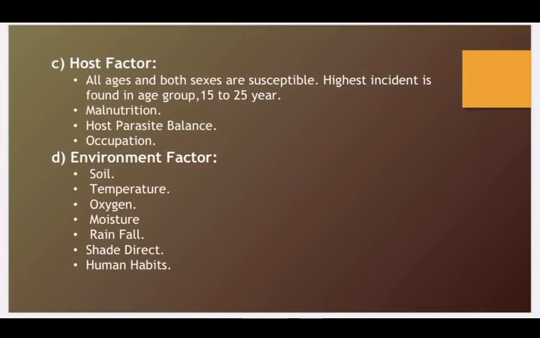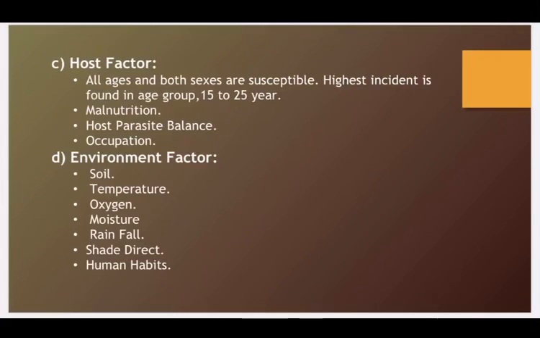Then we have host factors. All ages and all sexes are equally susceptible, and the highest incidence is found in the age group from 15 to 25 years. Malnourished people are more prone to getting infected. Host-parasite balance. Occupation: the people working in agricultural fields are more prone to infection than those working elsewhere.